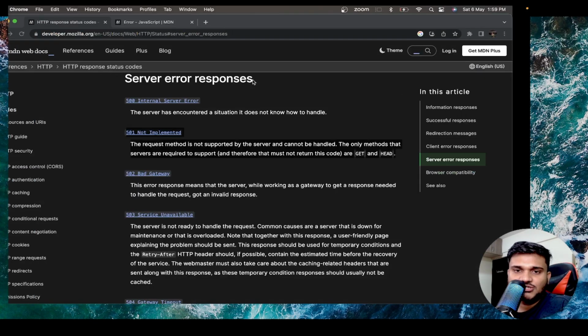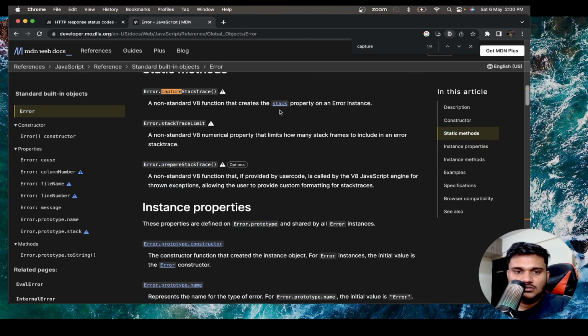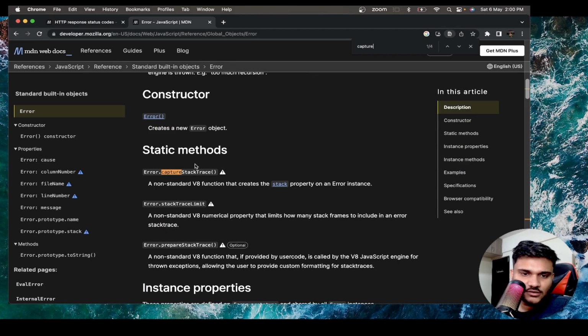Now there is a function in the error class called captureStackTrace. It's a non-standard V8 function that creates the stack property on the error instance.